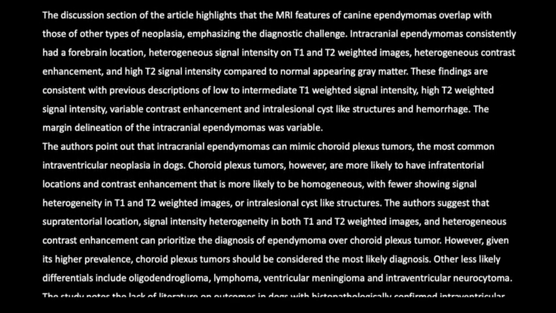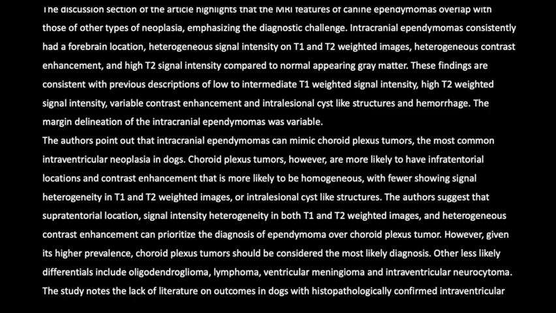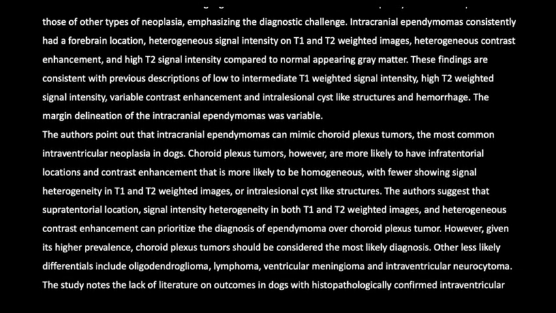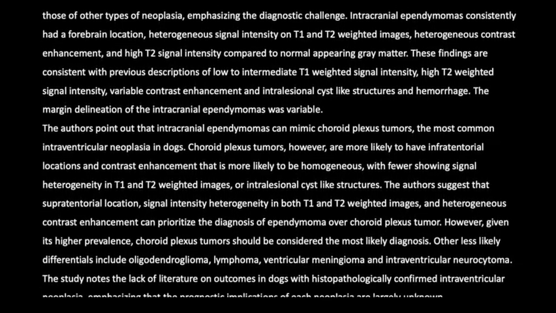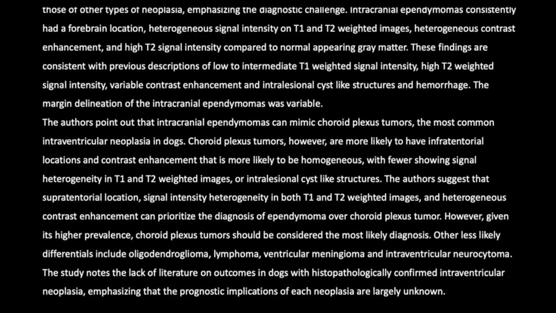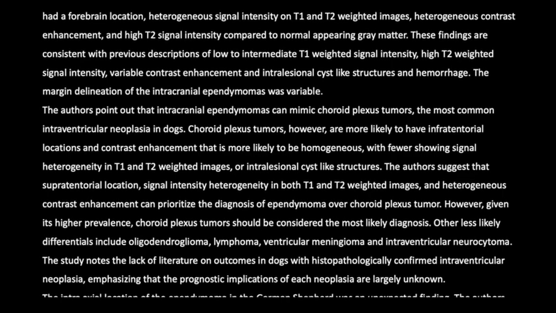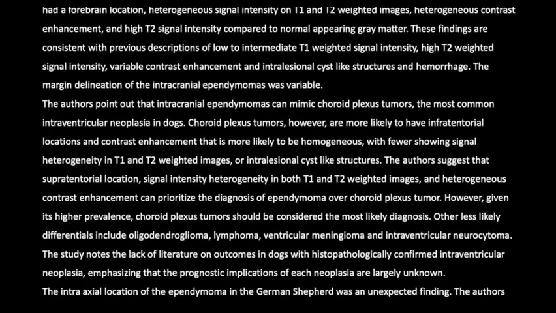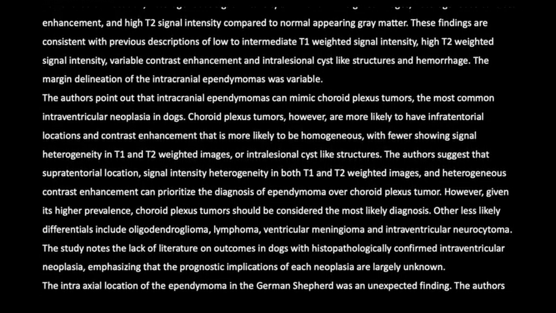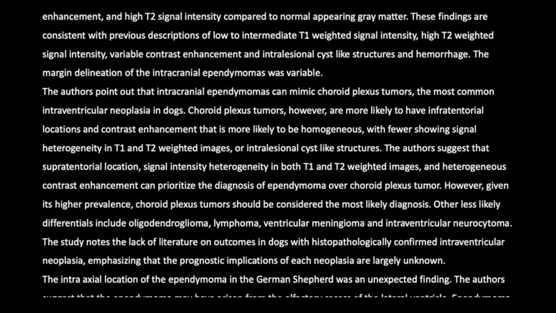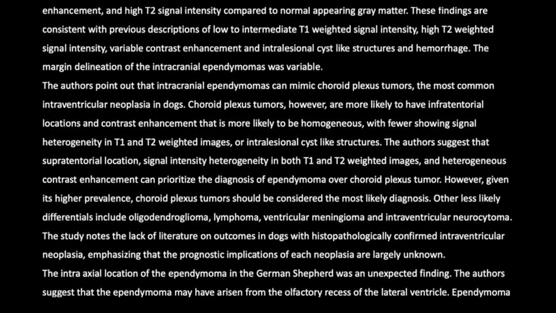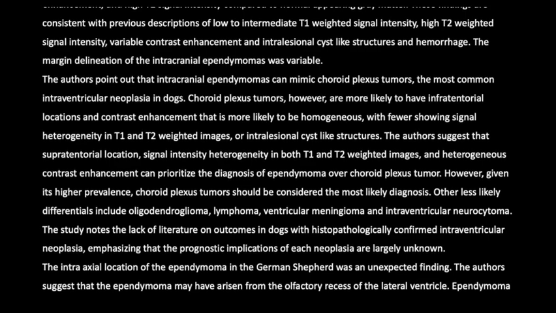The authors point out that intracranial ependymomas can mimic choroid plexus tumors, the most common intraventricular neoplasia in dogs. Choroid plexus tumors, however, are more likely to have infratentorial locations and contrast enhancement that is more likely to be homogeneous, with fewer showing signal heterogeneity in T1 and T2-weighted images, or intralesional cyst-like structures.